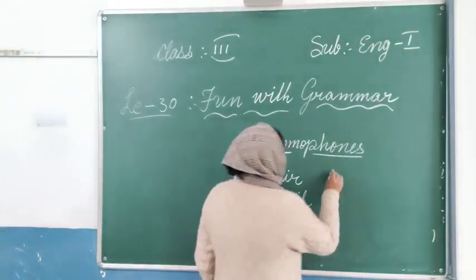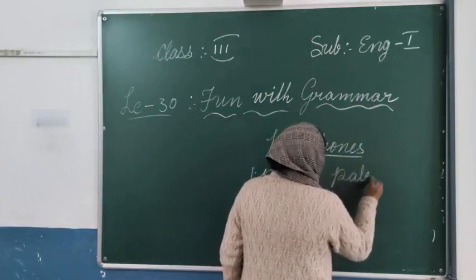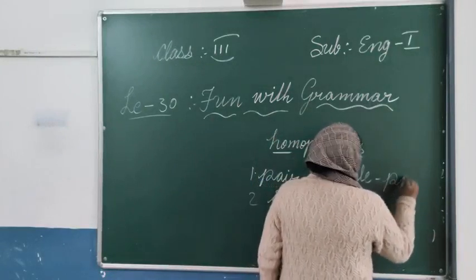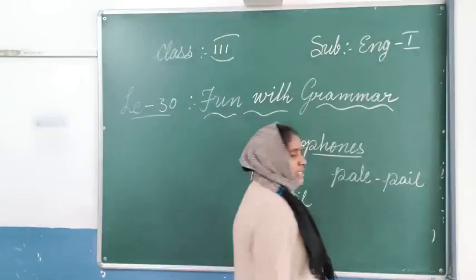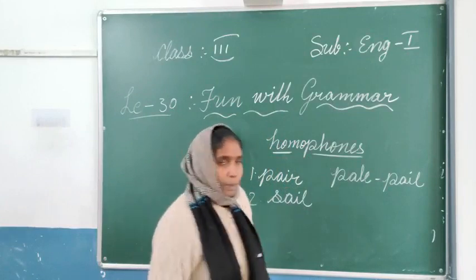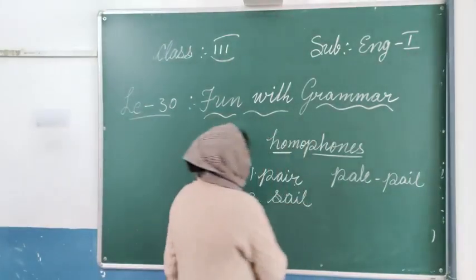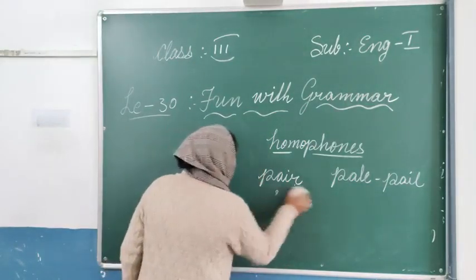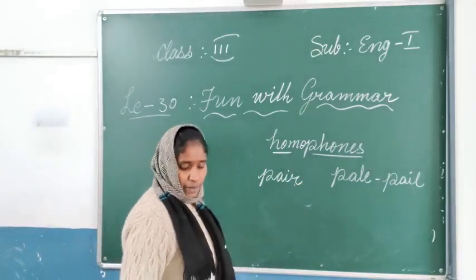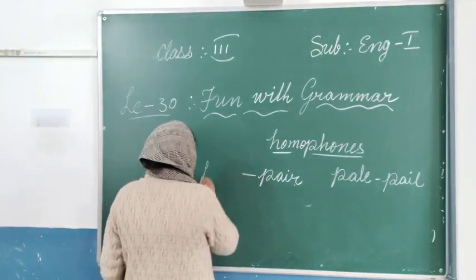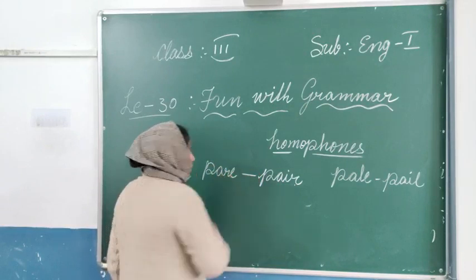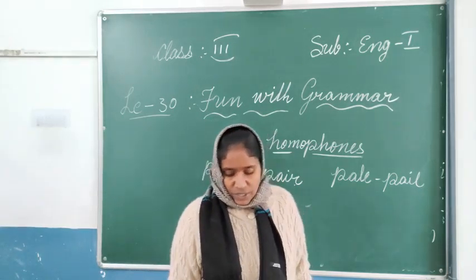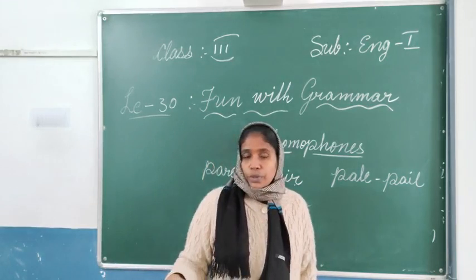The first one is P-A-L-E, pale. On the other side, we have to write the same pronunciation, that is pay. But the meaning should be different. Here we have written pay. The sound will be the same, but the meaning and spelling different. P-A-I-D, pay. Just like that you have to write down. So bear, west, new. Just you have to write.